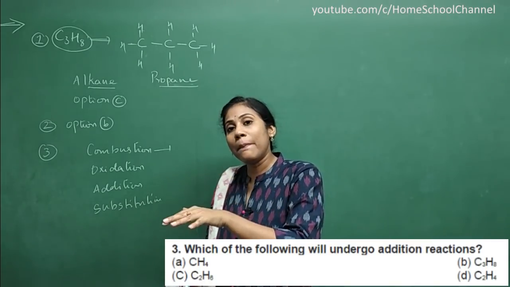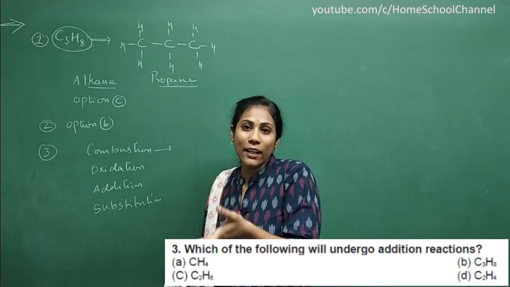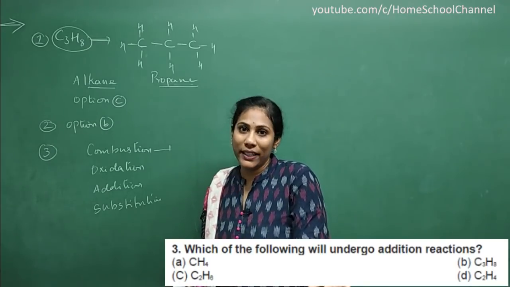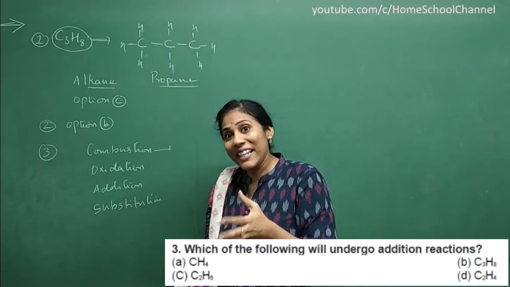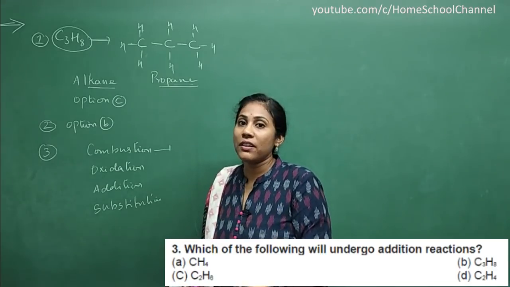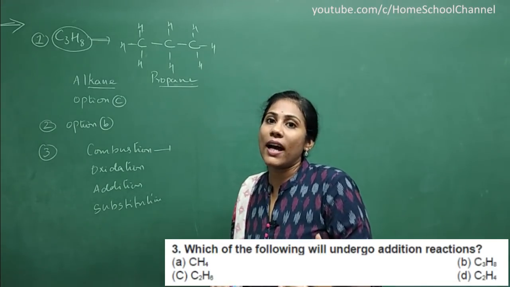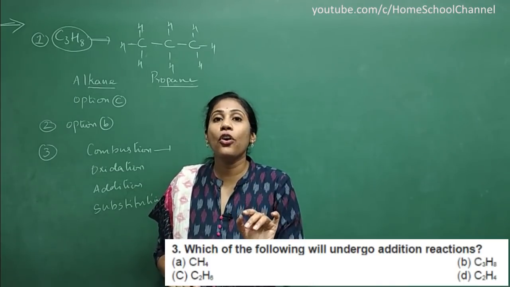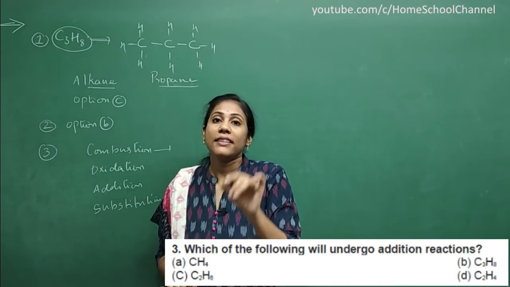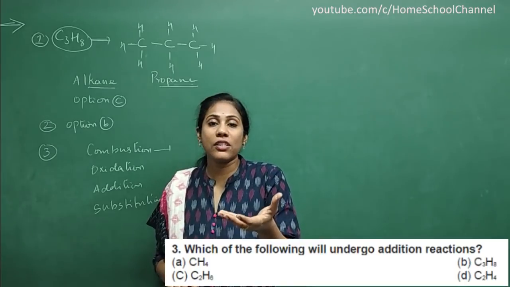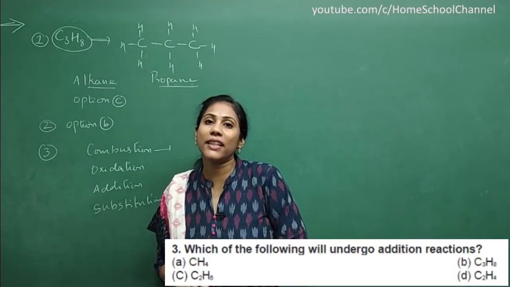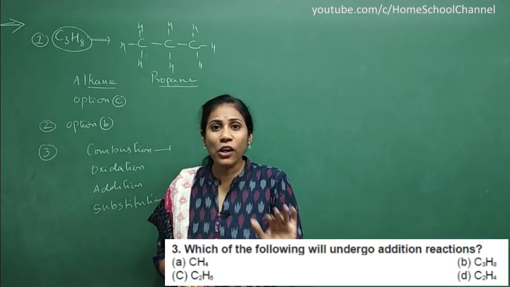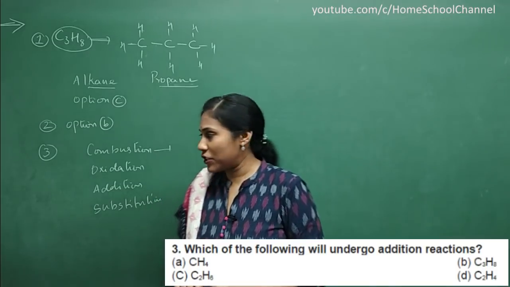And in incomplete combustion, the flame is yellow and you will get lots of smoke, isn't it? Alkanes undergo complete combustion. Unsaturated hydrocarbons, that is alkenes and alkynes, will undergo incomplete combustion. That means when they burn with oxygen, lots of smoke gets liberated. All that concept we studied in combustion reaction.